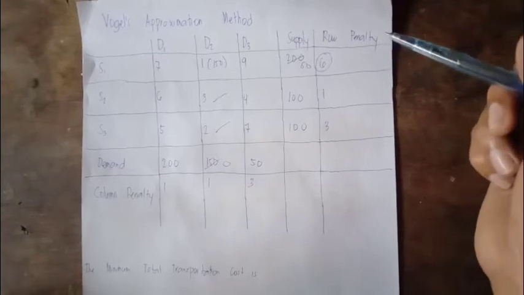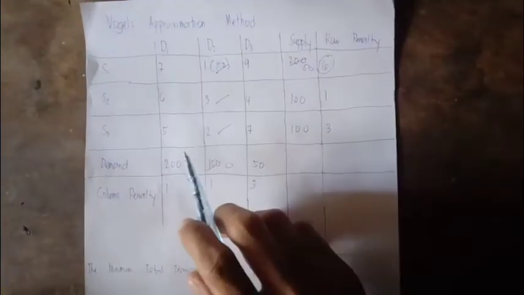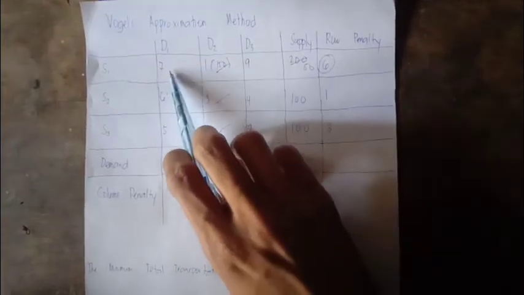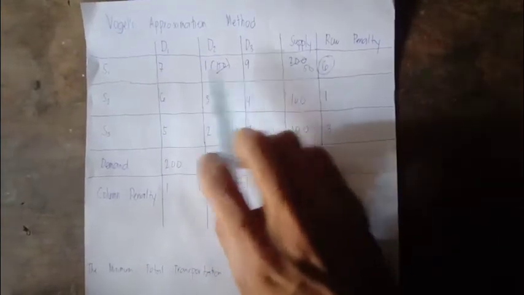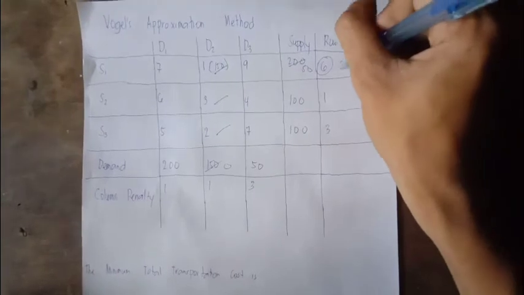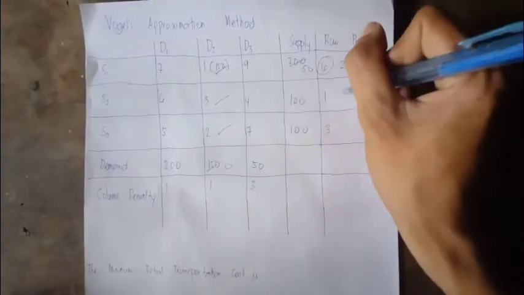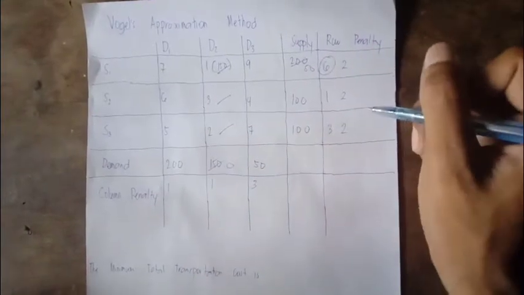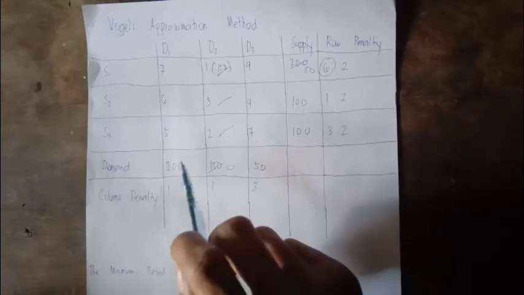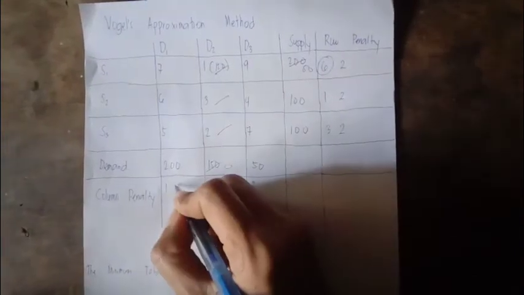So next, let us do the same thing. 9 minus 7, since this is already occupied, is 2. And here 6 minus 4 is 2. 7 minus 5 is 2. Also in the column, we have 1.